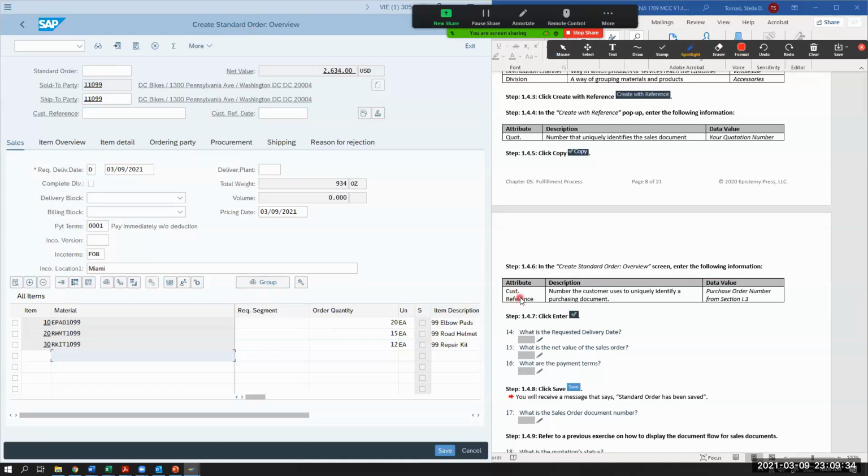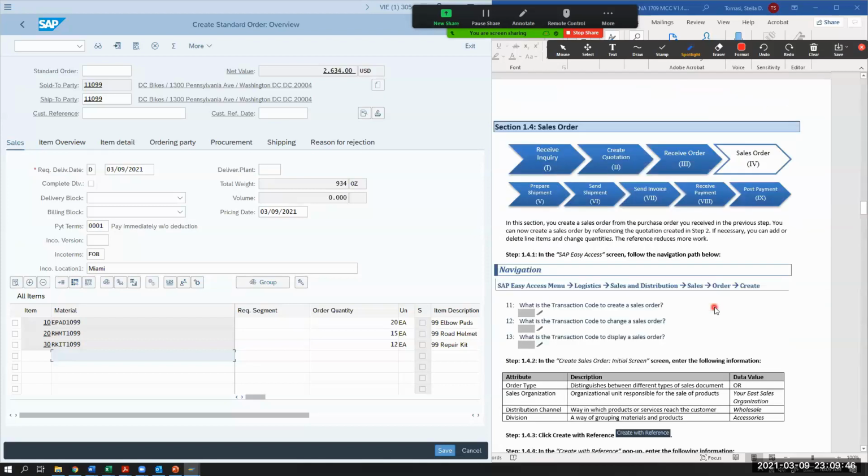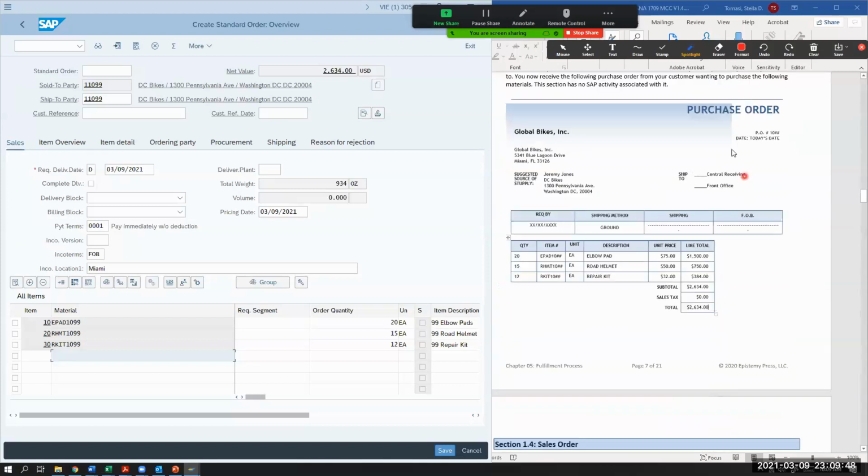So customer reference. We look around to see if you can see customer reference, and it's right here. It says purchase order number from section 1.3. So I'm going to go back to section 1.3. And there has to be a purchase order here. And the purchase order is right here. Do you see it?